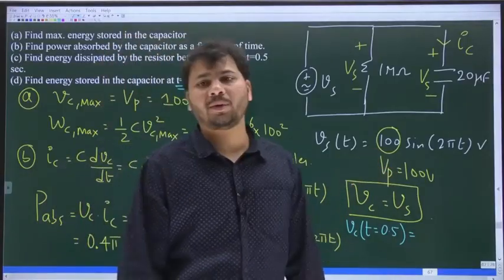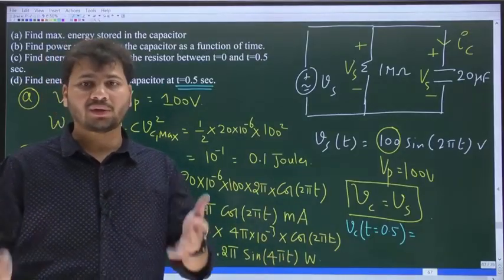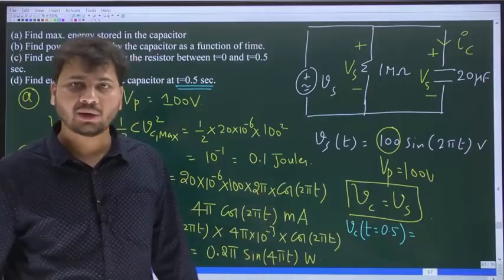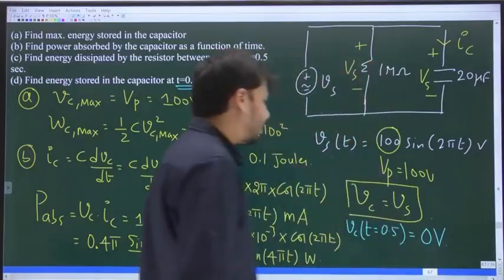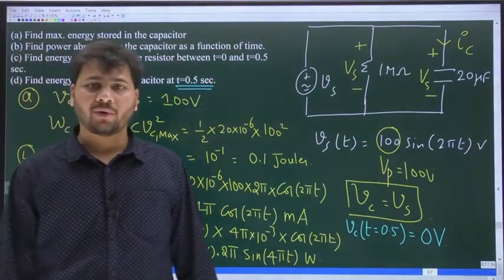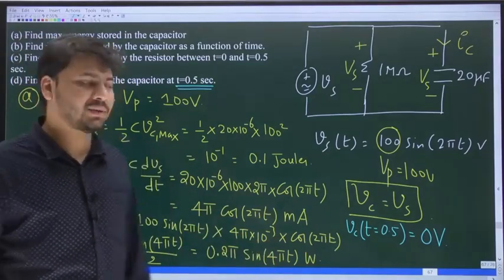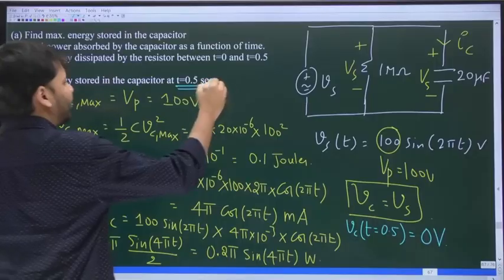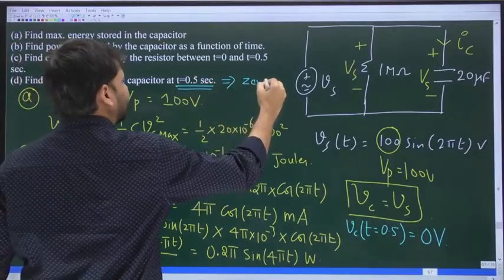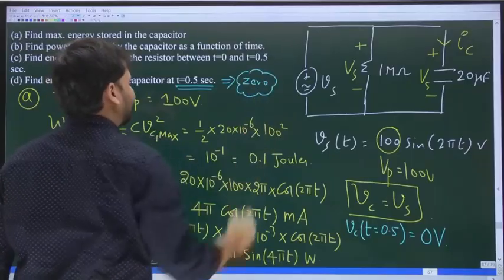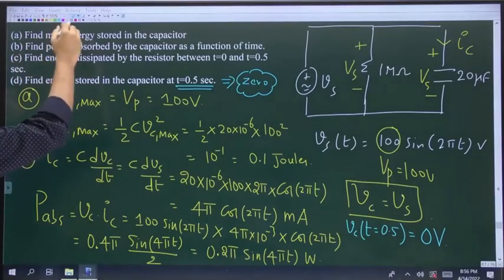100 sin pi. What is sin pi? Sin 180 degrees is 0. Sin 0, sin pi, sin 2 pi, all these are 0. So what is the voltage across the capacitor at 0.5 seconds? It is 0. Voltage drop is 0, so half C Vc square will also be 0. So energy stored in the capacitor at t equal to 0.5 is 0.